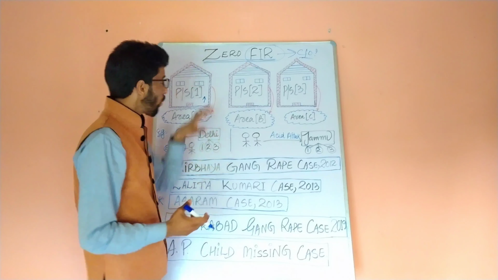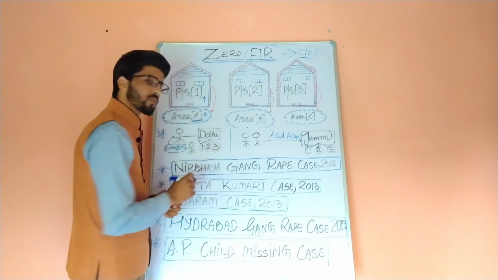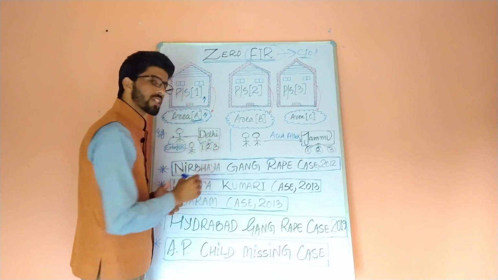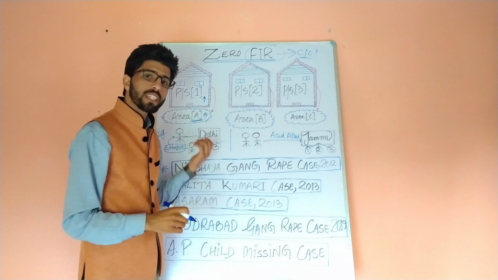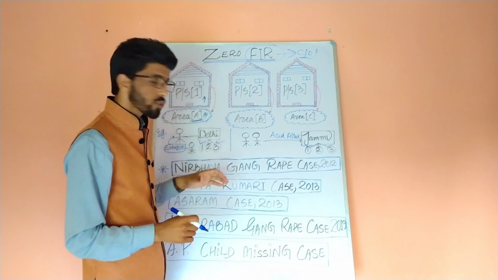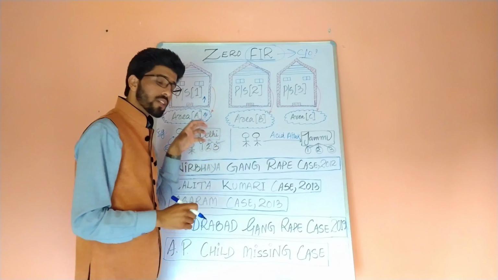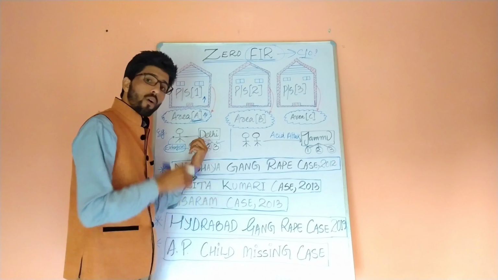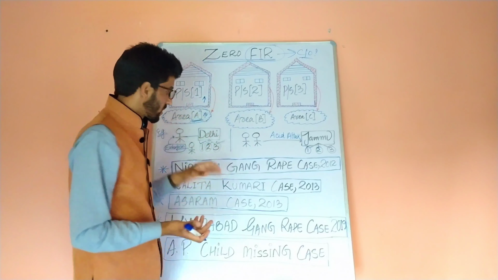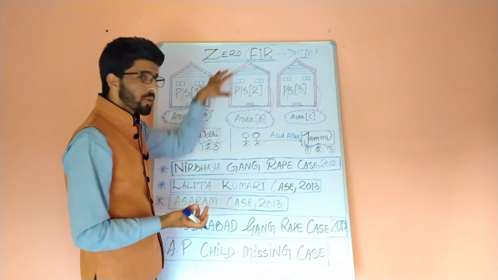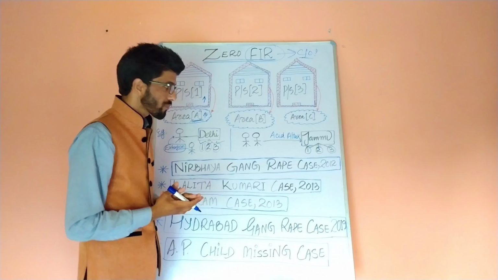There are 3 police stations. So as per the Zero FIR, he can approach any of the 3. He can either go to police station first, or police station second, or if he deems fit, he can go to police station third as per his feasibility or convenience. This is what Zero FIR is talking about. Whether these police stations have jurisdiction or whether the extortion was committed within their jurisdiction or not, these two aspects hardly matter. It is irrespective of the jurisdiction and irrespective of the location of the crime. So a Zero FIR is to be registered in any police station.